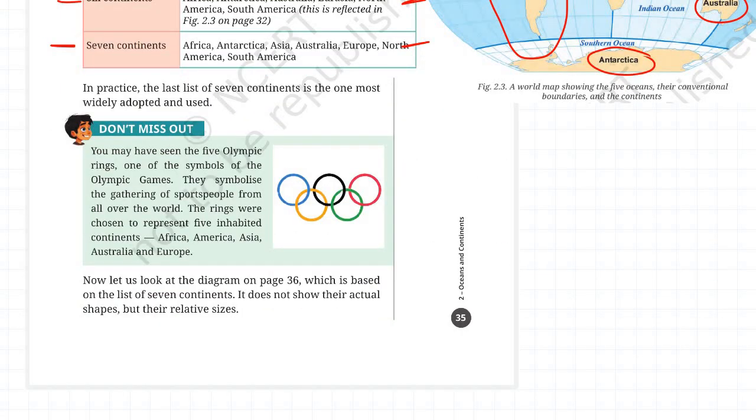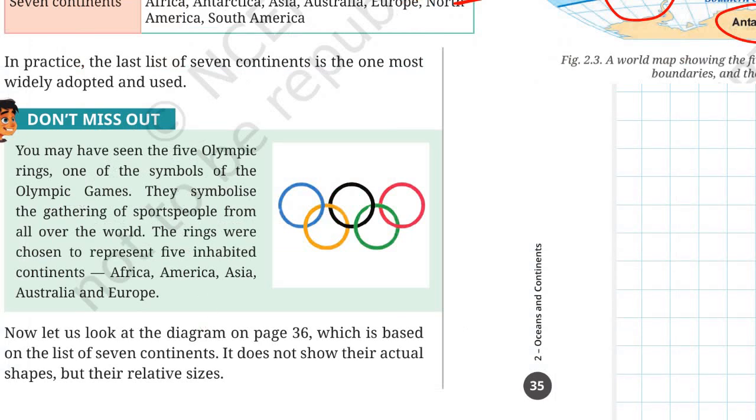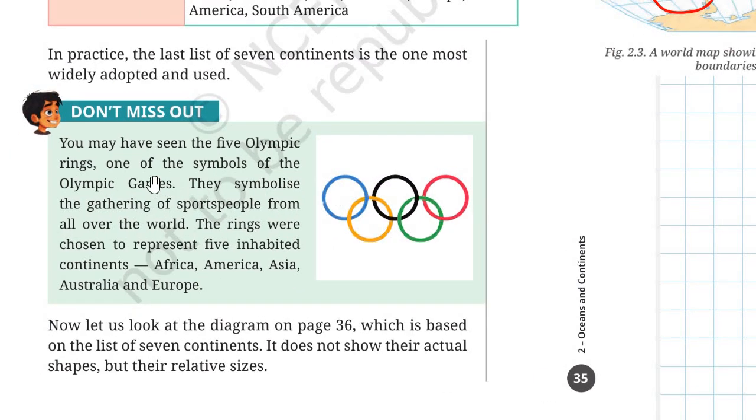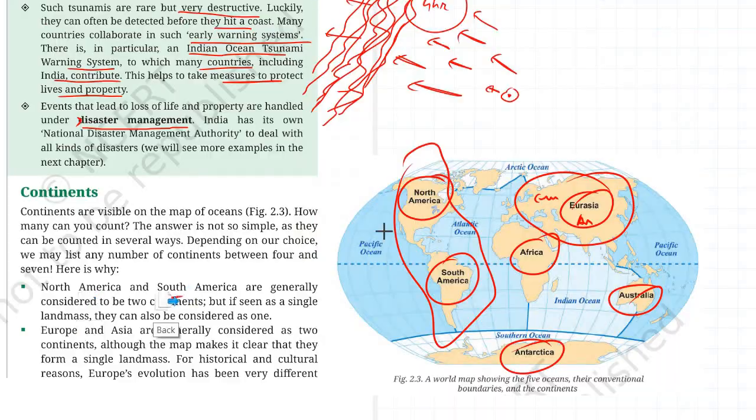Now a very important concept over here, you see, regarding Olympics. You might have seen the Olympic rings, one of the symbols of the Olympic Games. See over here, right? Now, they symbolize the gathering of sports people from all over the world. The rings were chosen to represent 5 inhabited continents: Africa, America, Asia, Australia and Europe.